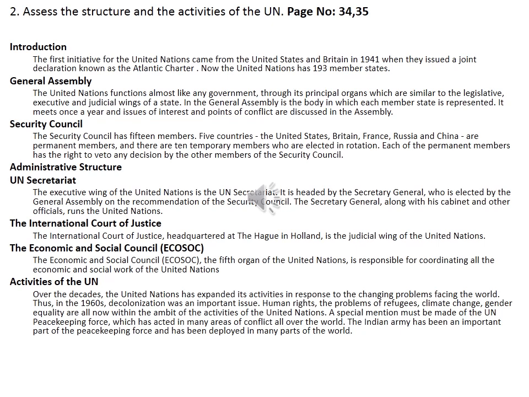Yeah, then next heading, Economic and Social Council. The Economic and Social Council, the fifth organ of the United Nations, is responsible for coordinating all the economic and social work of the United Nations. Okay, so mark the headings carefully. Then the last heading, activities of the United Nations. So in that mark that paragraph fully. Yes, activities of the United Nations, mark the paragraph fully.